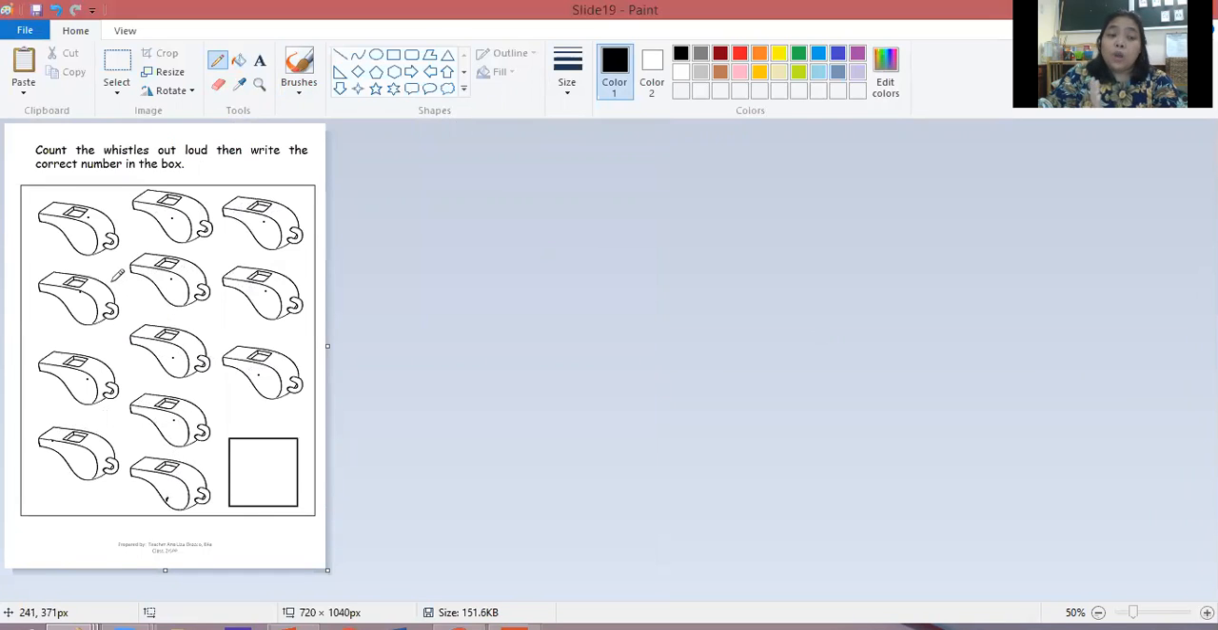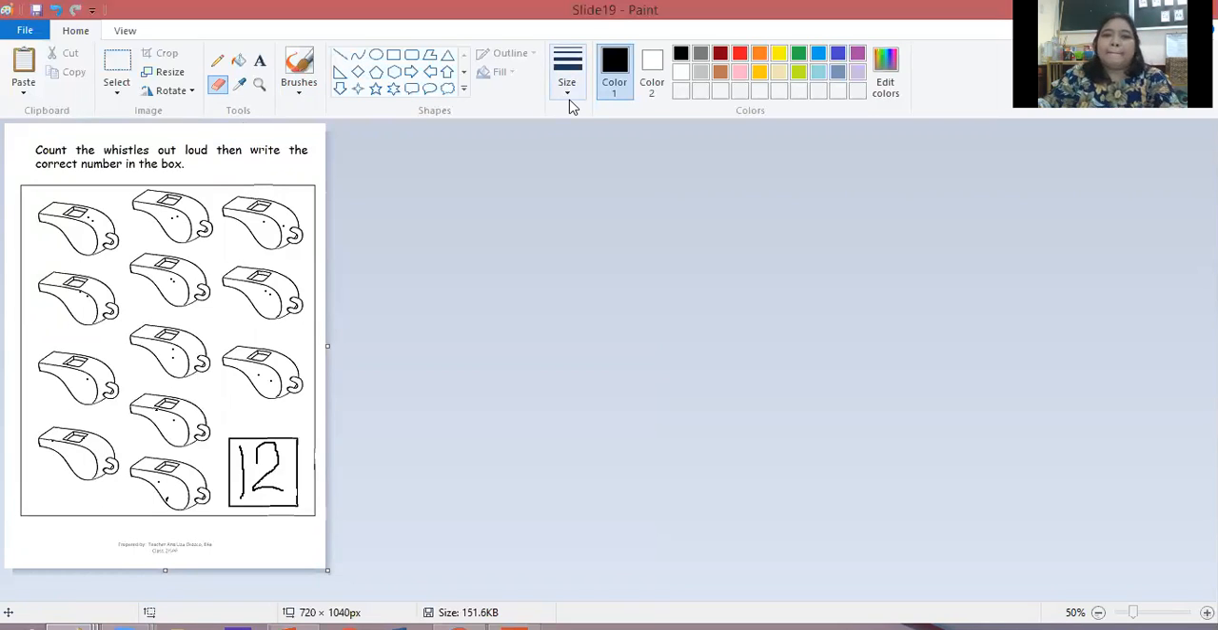Now, once again, we count all the whistles all together. Let's start. 1, 2, 3, 4, 5, 6, 7, 8, 9, 10, 11, 12. Now you have to write the number 12 inside the box. So number 12 is number 1 and number 2 put together. So I will erase this one here.